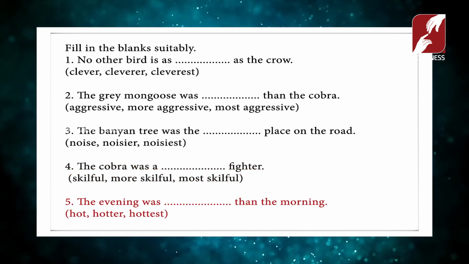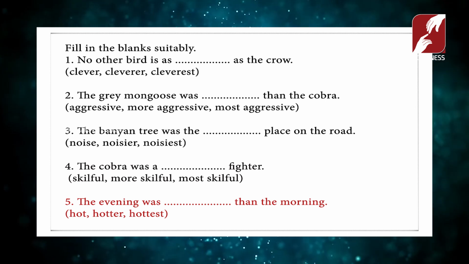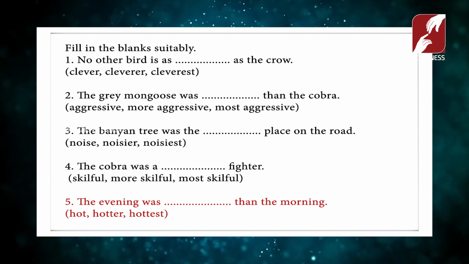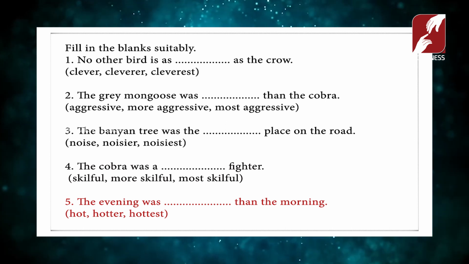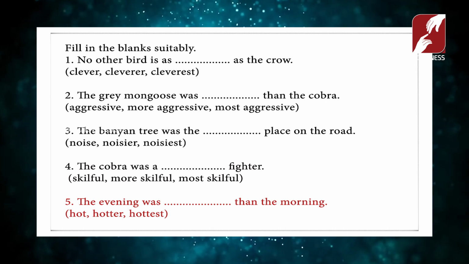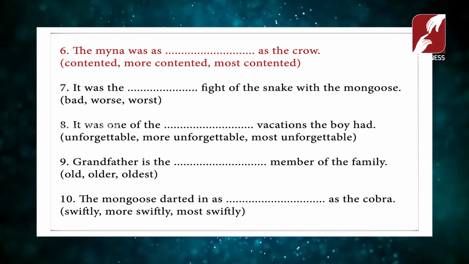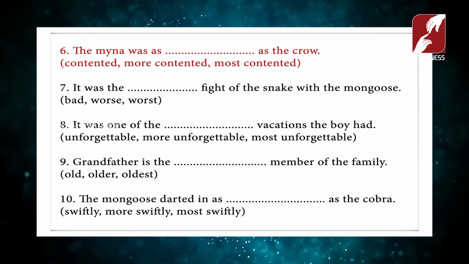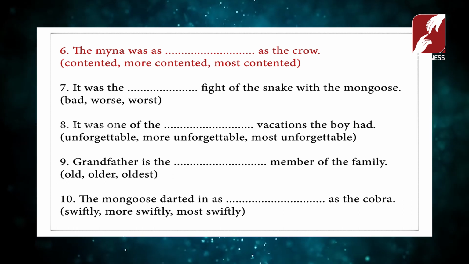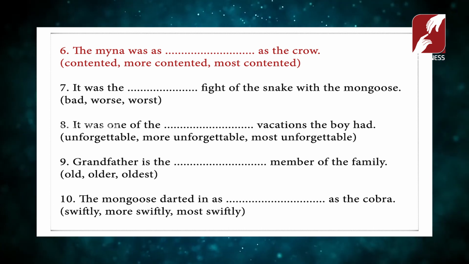And the fifth one, the evening was dash than the morning. That means here evening and morning are compared. So, the answer is the evening was hotter than the morning. Okay. Now, the sixth question, the myna was as dash as the crow. Here no comparison, it is not a superlative one, so positive. The myna was as contented as the crow.